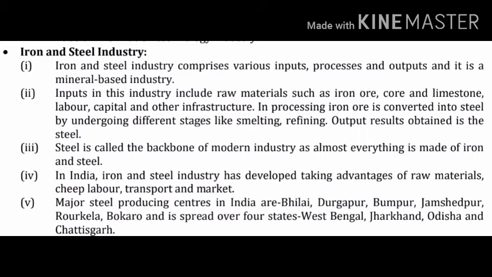Major steel producing centers in India are Bhilai, Durgapur, Burnpur, Jamshedpur, Rourkela, Bokaro, spread over 4 states: West Bengal, Jharkhand, Odisha and Chhattisgarh.